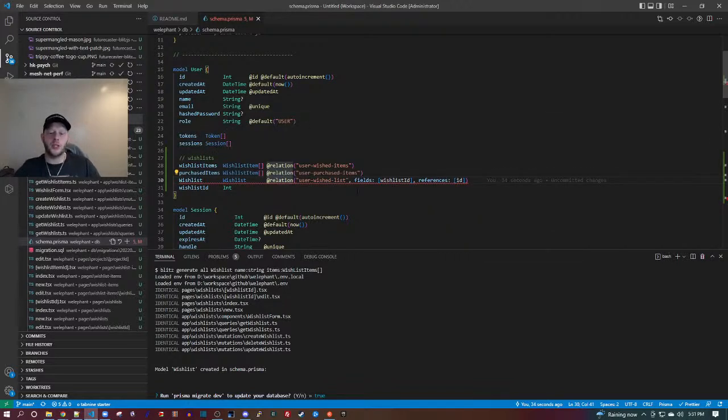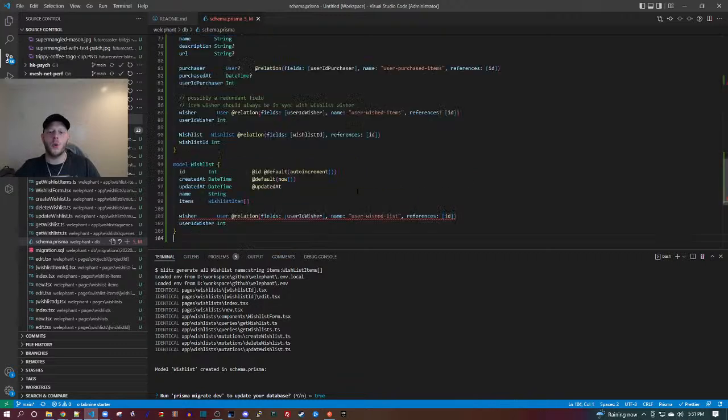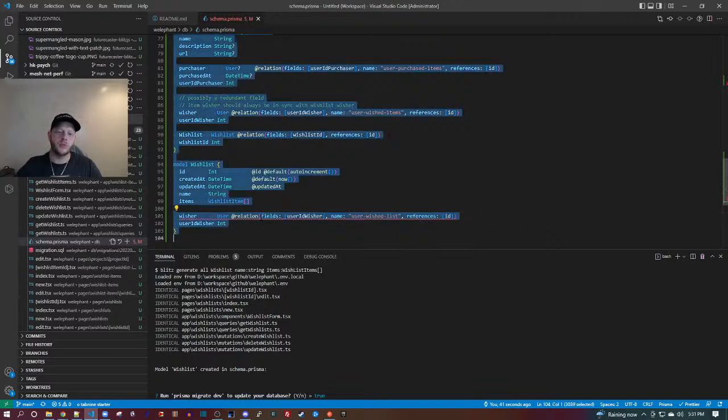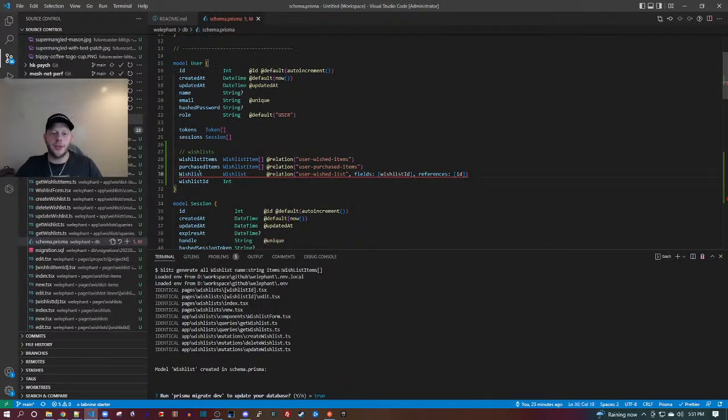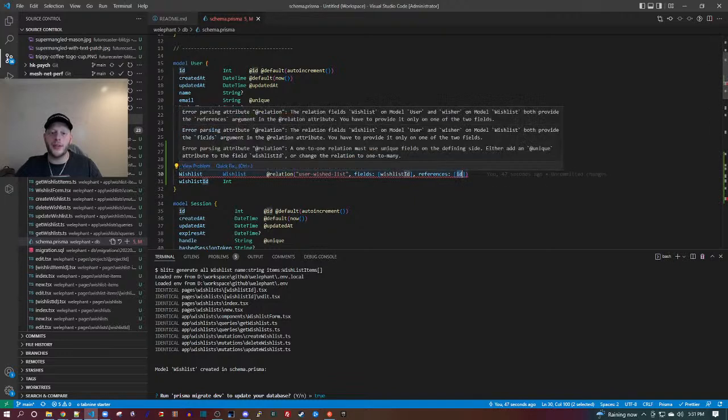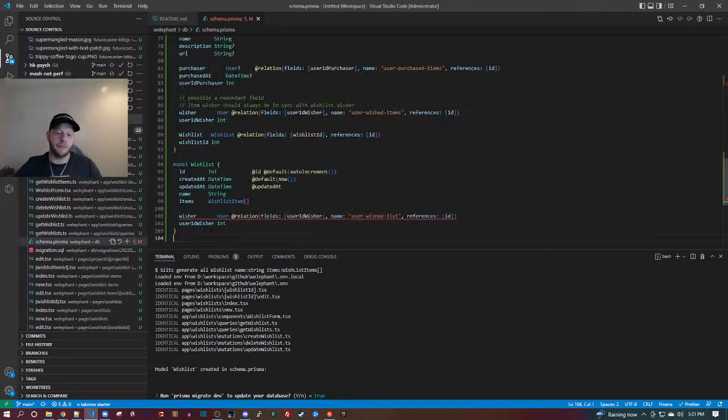So a user has a wish list. Oh, it just doesn't want it in two places. So a user has something called a wish list ID, and this is going to be called the ID on the wish list entity. So this is redundant, basically.